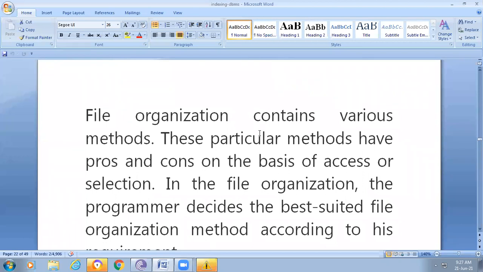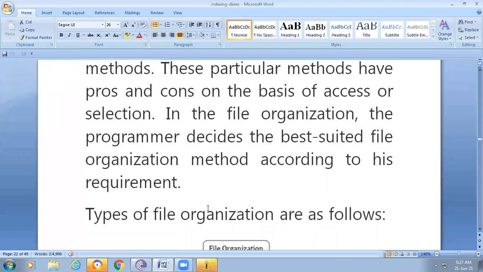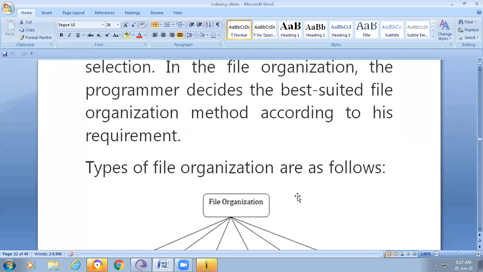Some of them may be based on sequential access, some on random access, some on direct access. That is, how we are retrieving the data, based on one of these categories. In file organization, the programmer decides the best suited file organization method according to his requirement.